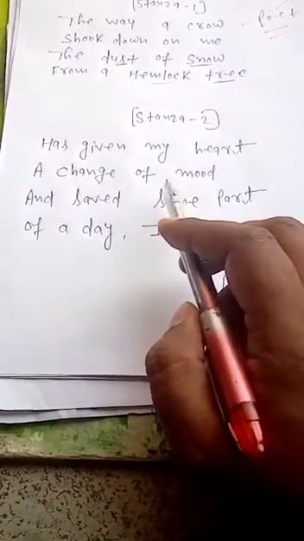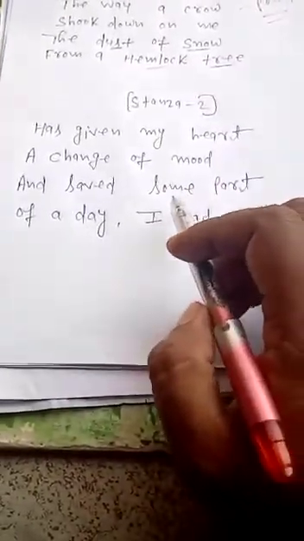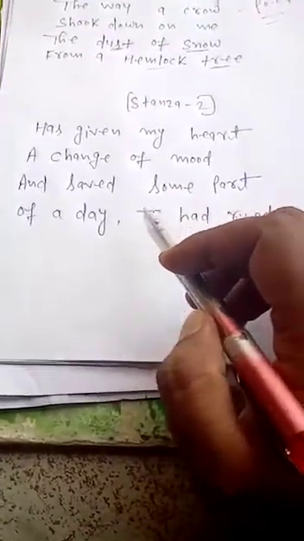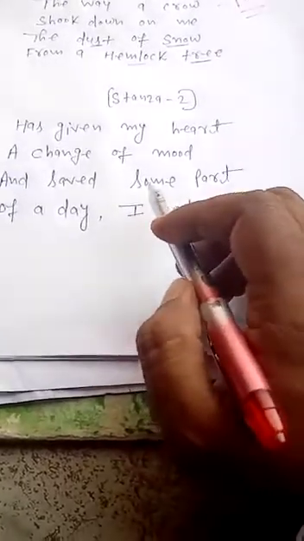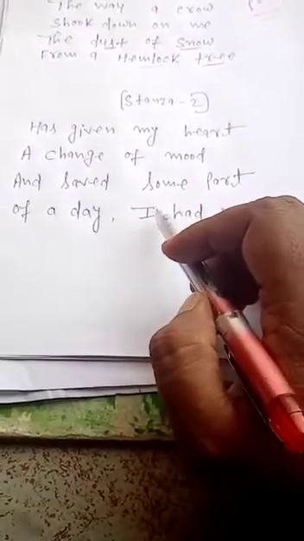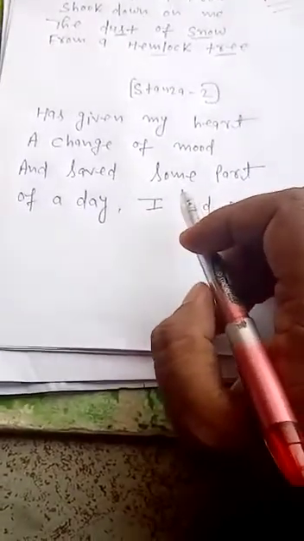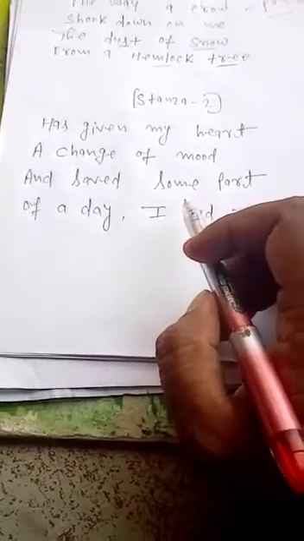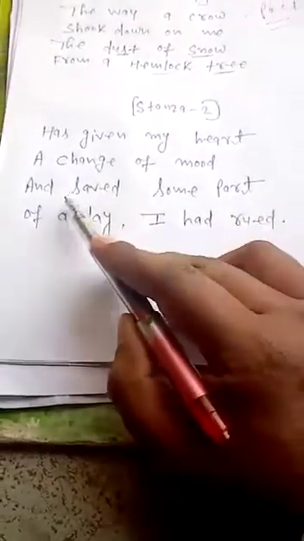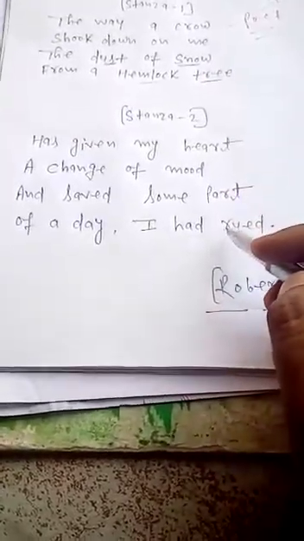So students, this is not the right way in the life of human beings, because ups and downs come in the life of human beings. It doesn't mean that if we have some rejection in our life, we will spend our whole day and time like that. No, it is not good, because in life we should always go ahead. We cannot stop our life after any failure or any negative incident. So that's why the poet Robert Frost says, and saved some part of a day I had rued. Rued means felt sad.